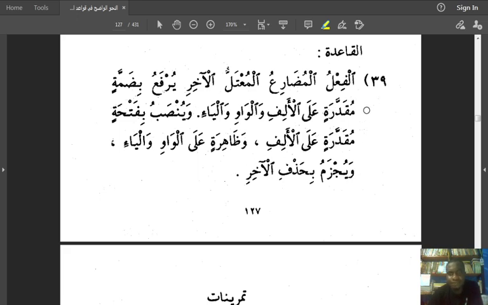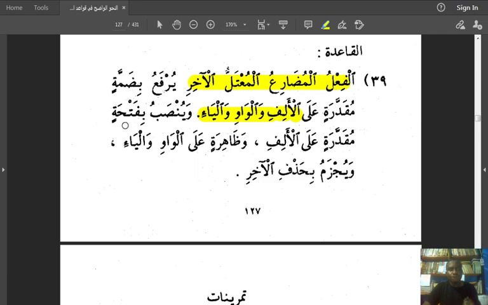It says al-qaida, the ruling. الفعل المضارع المعتل الآخر, the present tense verb which has a weak ending. يرفع بضمة مقدرة. When it is raf'u, it is made marfu by a hidden dhamma على الألف والواو والياء, all three endings, whether it ends with waw, alif or ya, its alama of raf'u is dhamma muqaddara. You don't put the dhamma on it if you are writing. If you are pronouncing, you don't pronounce the dhamma if it is marfu, because it is weak, it can't take it.